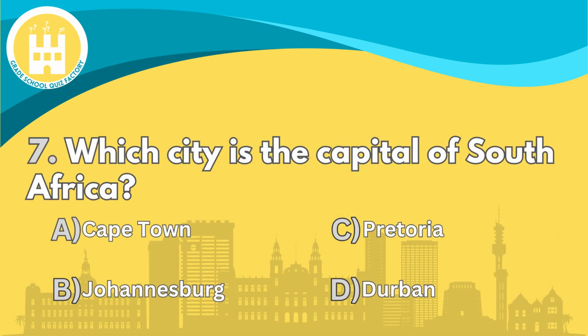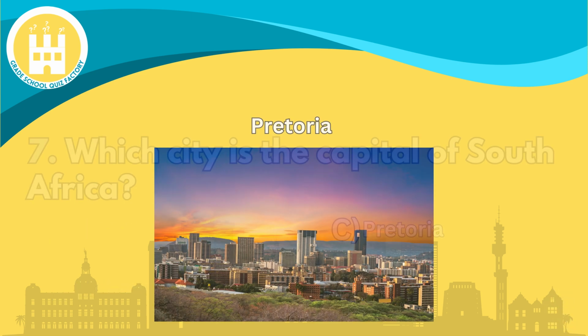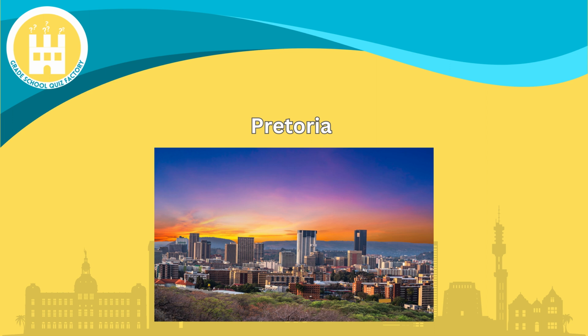Number 7. Which city is the capital of South Africa? The correct answer is Pretoria. Pretoria, the capital of South Africa, is known for its beautiful jacaranda trees that line its streets, painting the city with vibrant purple blossoms during springtime.